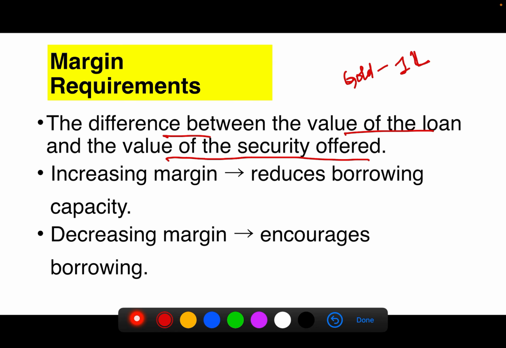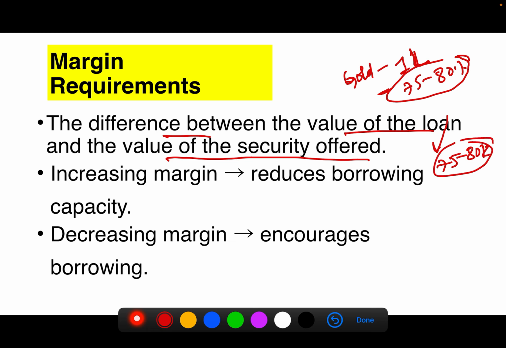This margin requirement says that if a person comes to the bank and keeps 1 lakh worth of gold, how much loan should that person get? Generally it is 75 to 80%. So if you keep 1 lakh worth of gold in the bank, we'll usually get a loan of 75 to 80,000. So this margin requirement will decide that.